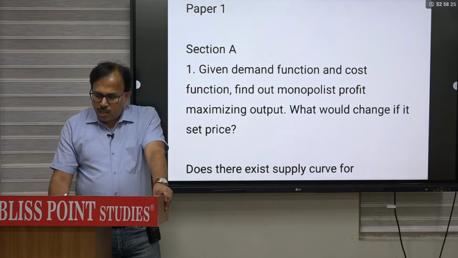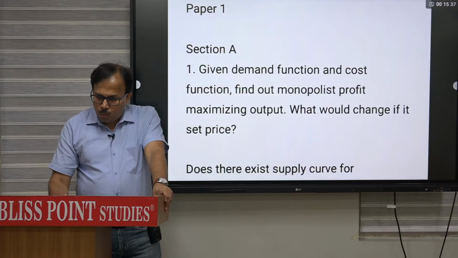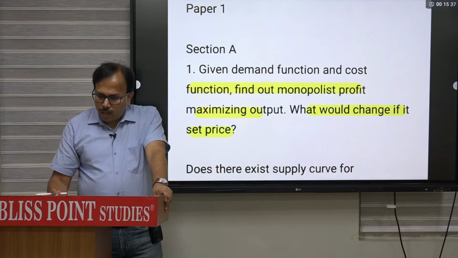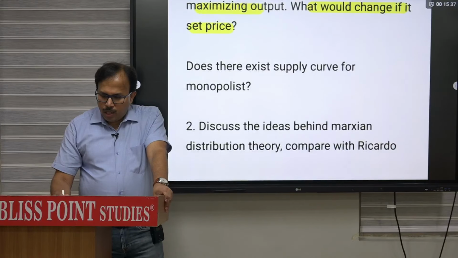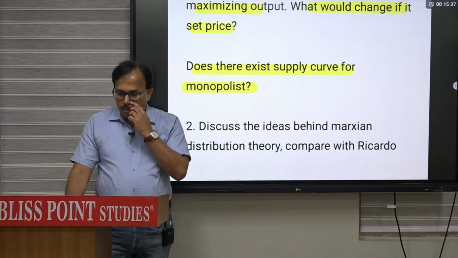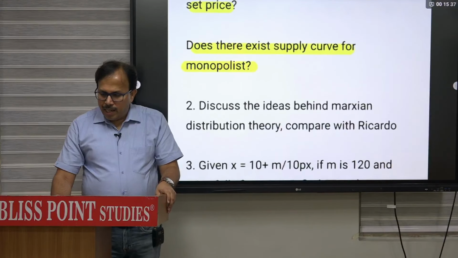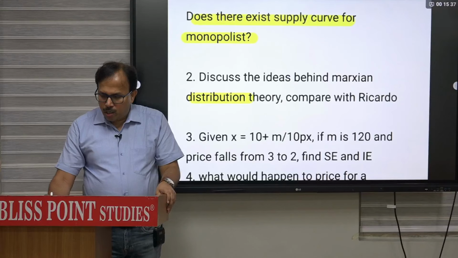Given the demand function and cost function, find out the monopolist's profit maximizing output. What would change if it set the price? So some function will be given, and you have to calculate from there. Does there exist a supply curve for the monopolist? Obviously a supply curve does not exist for the monopolist. Discuss the ideas behind Marxian distribution theory, compare with Ricardo.